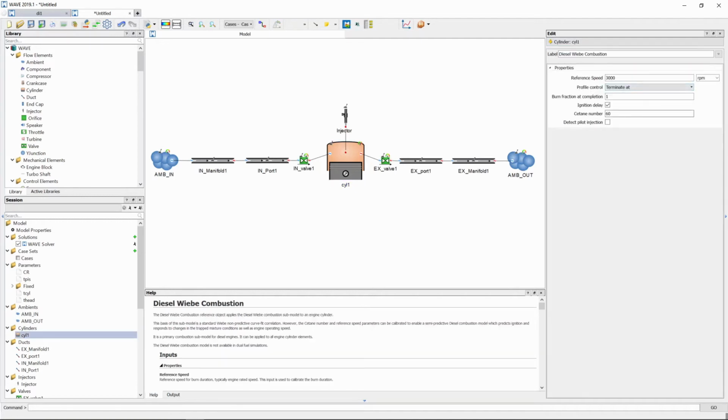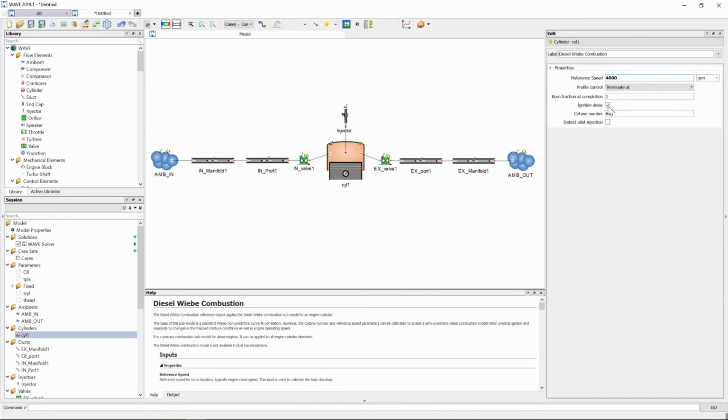So these are the properties required for the diesel wiebe combustion. The reference speed we are going to change to 4000. We're going to leave the profile control to terminate after all the fuel has been burned, so our burn fraction will be 1. If it's less than 1, it means not all the fuel has been burned. But for this tutorial, we are going to leave it as 1.